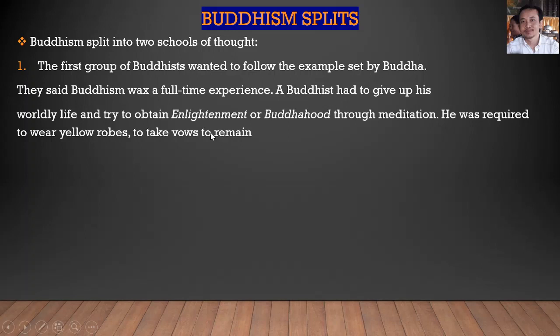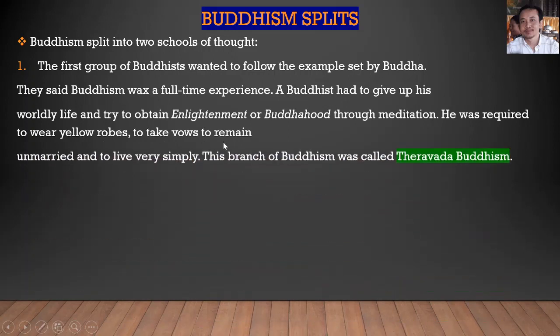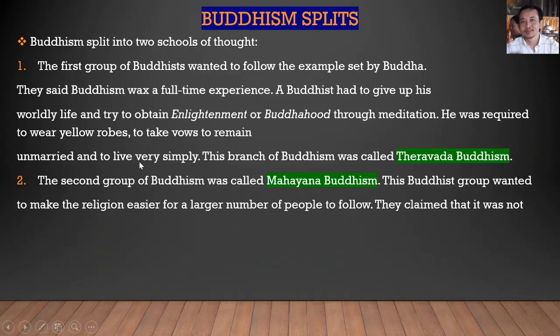worldly life and try to obtain enlightenment or Buddhahood through meditation. He was required to wear yellow robes, to take vows, to remain unmarried, and to live very simply. This branch of Buddhism was called Theravada Buddhism.